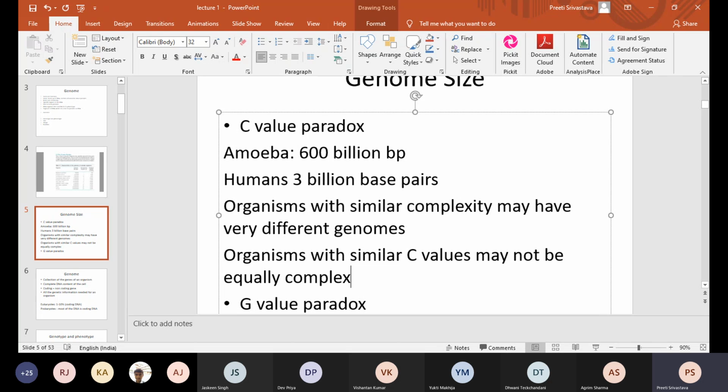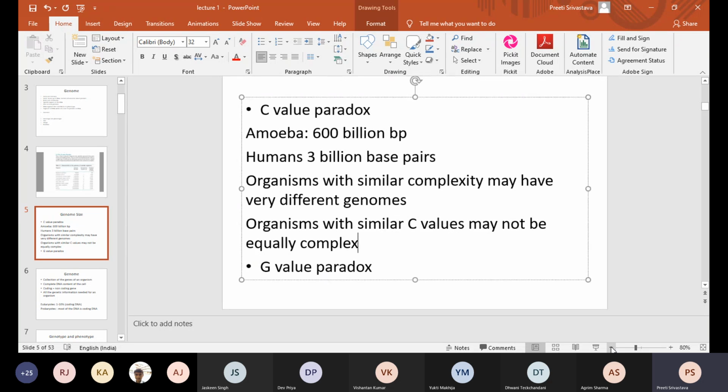Followed or confused? Yes, ma'am. Followed. Ma'am, can you repeat that again? Can I explain what? The last point, the rice example. Yeah, can you say that again? Should I explain the Oryza example to you?